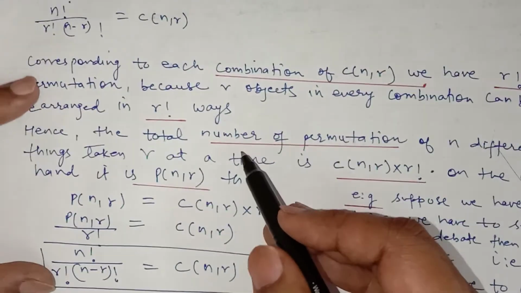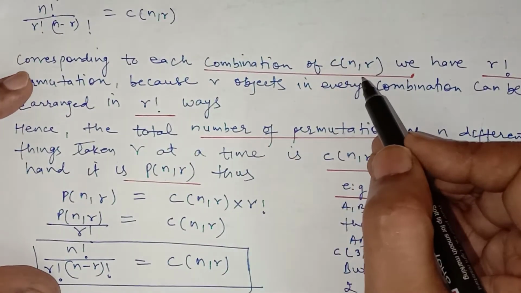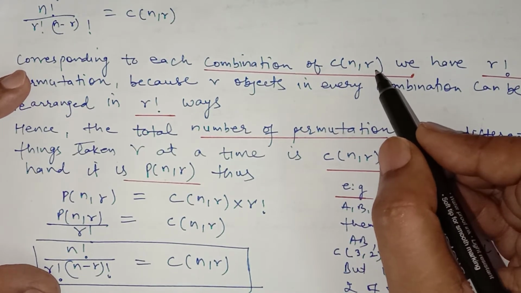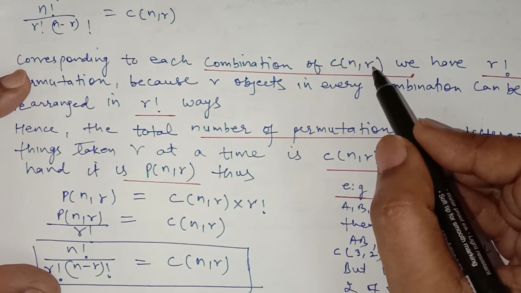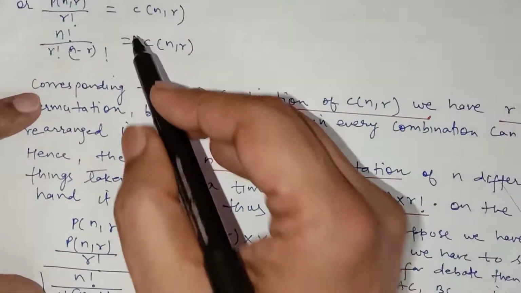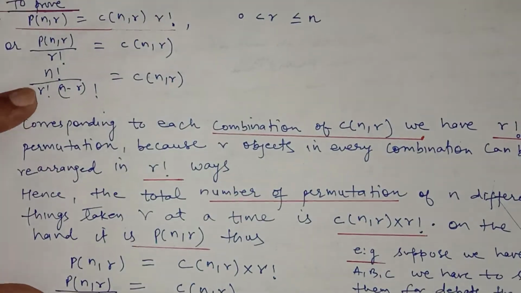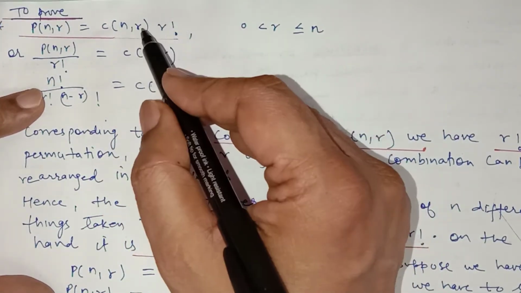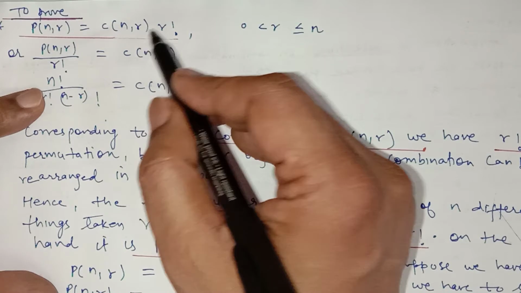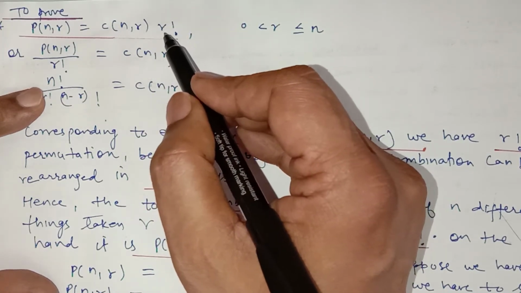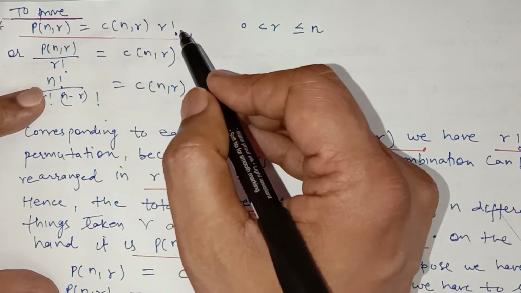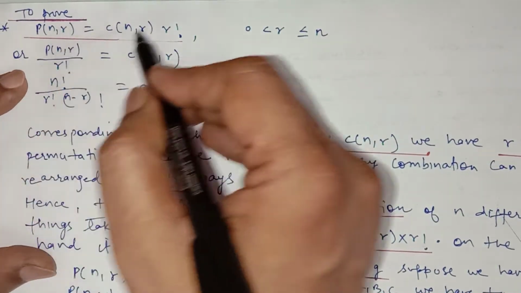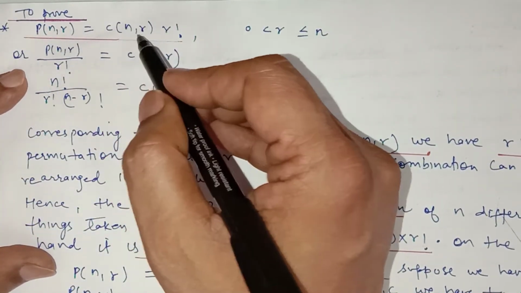That is, if we have n things and we have to select r of them, then permutation of nPr will be combination of nCr into r factorial, because out of these r which are to be selected, they can arrange themselves in r factorial ways, and then it will be equal to total arrangement, that is permutation of nPr. From this you can derive the formula of combination of nCr.